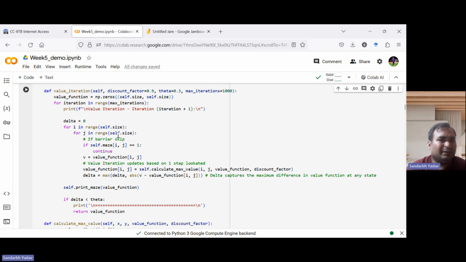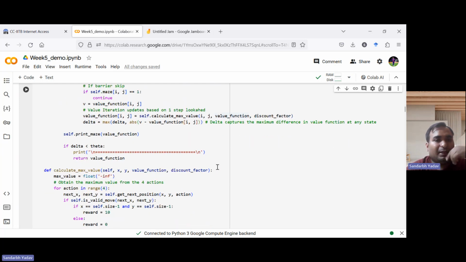In the loop, we are iterating over the states, because our states have two features now, x coordinate and y coordinate, right? So for i in range and j in range, if it is a barrier, then we do nothing, because we don't want to update it. Otherwise, we simply update the value function. In this function, we are simply applying the Bellman optimality operator over the current value function, and it will return the new value function.